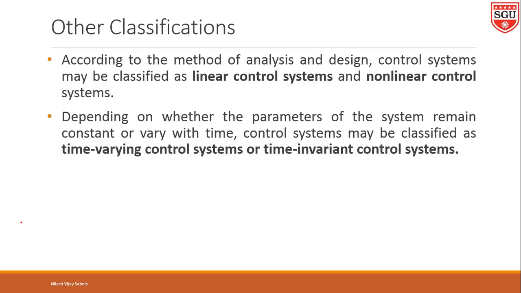If we consider another example, a space vehicle whose mass varies with time as it leaves the earth. Mass, the parameter of a space vehicle, is time variant. So, remember these two examples for our reference.